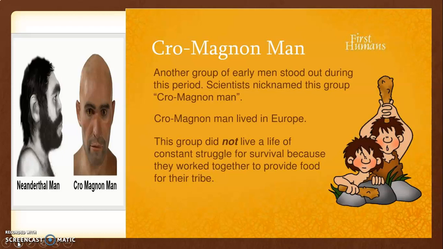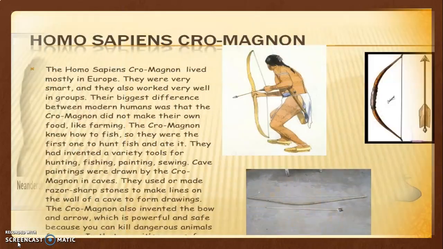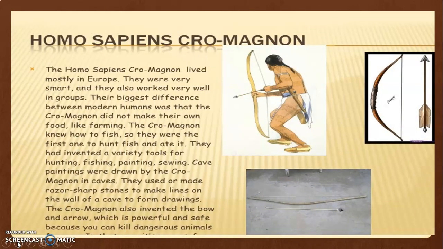Okay, so let's see how these things happen. Their remains have been found in the continents of Europe, Asia and Africa. Homo sapiens made different kinds of tools and implements to suit the tasks they needed to do. They used to make stone blades and fix them in grooves and notches made in wood or bone handles. As you can see in front of you, a picture of a Cro-Magnon man who made most precise tools.